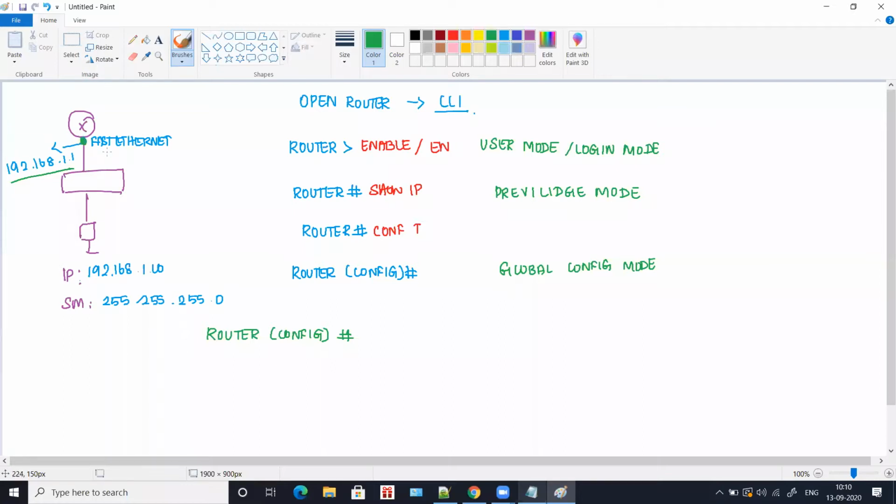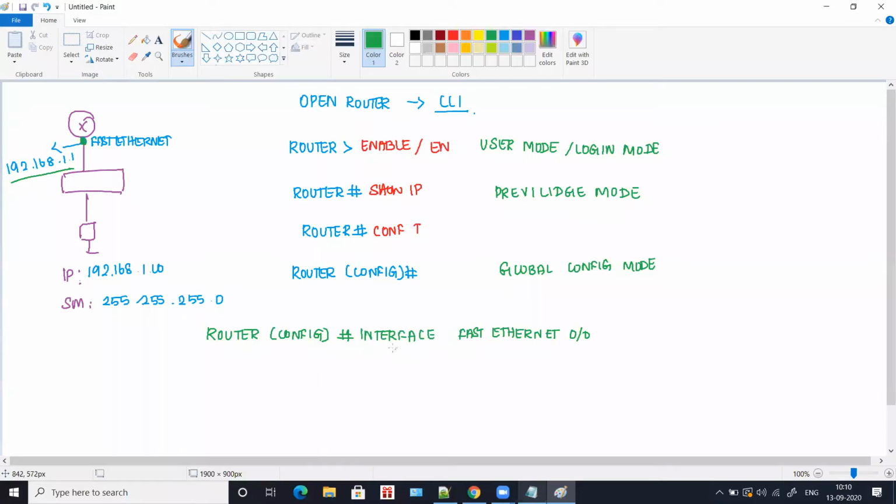Here, the interface that we are going to choose is the fast Ethernet interface. So the command that you will type is interface space fast Ethernet, and there is a number for this Ethernet interface. If you place your mouse pointer here, it will show you. It is obviously going to be 0/0.